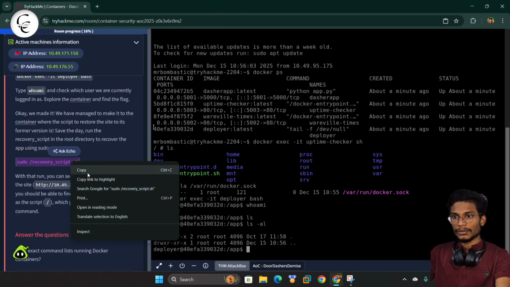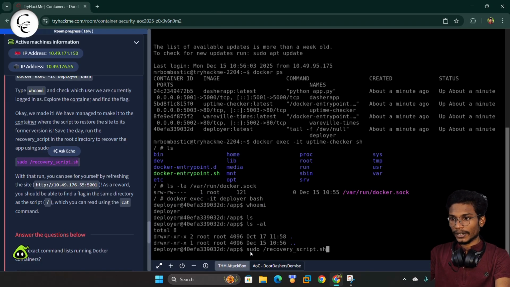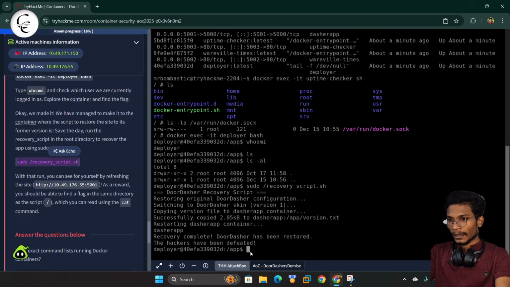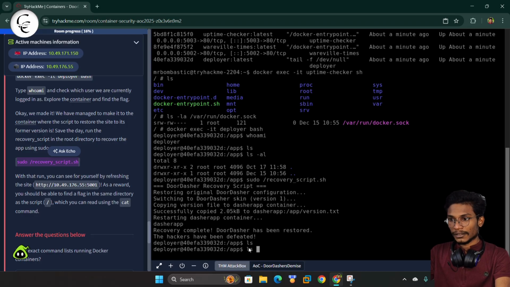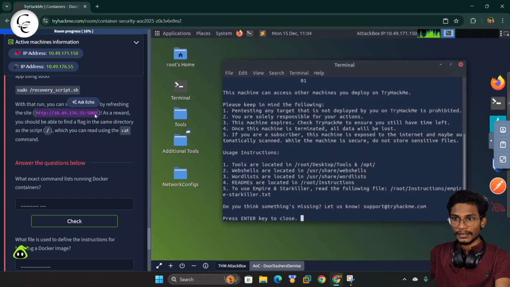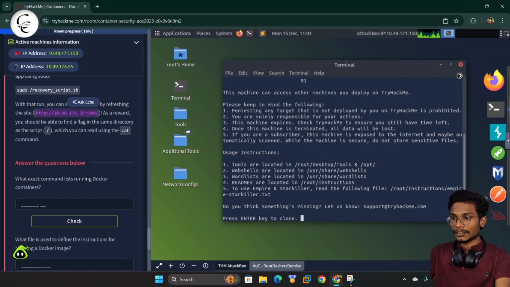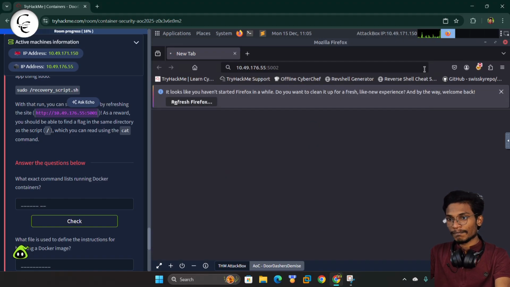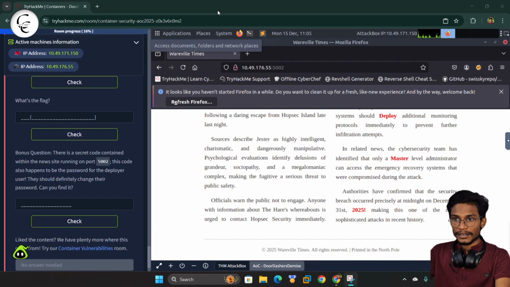So guys, now you can use this command like sudo recovery-script.sh and we can give a paste here and let's check. Like here, yes, we have recovered completely. DoorDasher has been restored. The hacker has been defeated. So yes, we have recovered the DoorDasher website to the attack box and we can simply copy this URL. So we can copy this from here and we can use our browser, that is the Firefox, and we can simply paste that. So guys, here we have a question like there is a secret code contained within the news site running on the port 5002.